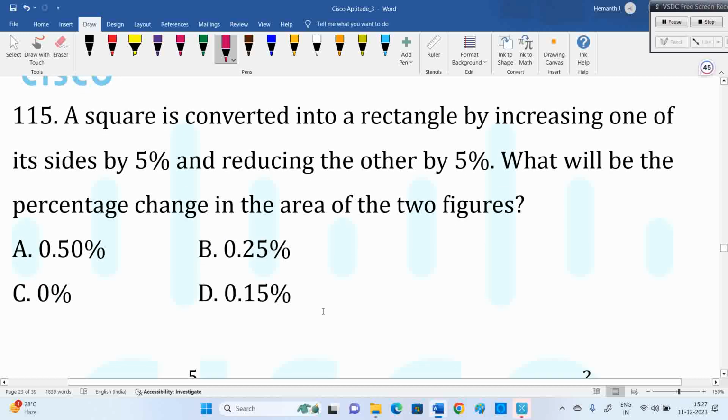Now again, percentages. A square is converted into a rectangle by increasing one of its sides by 5% and reducing the other side by 5%. What is the percentage change in the area of the two figures? Initially a square, now it becomes a rectangle. One side increases, let's say it's the length. The other side decreases, let's say it's the breadth. Now two areas are there. A lot of people think there is no change, so 5% increase, 5% decrease, cancel. No. The answer is 0.25. That's the beauty of this topic.